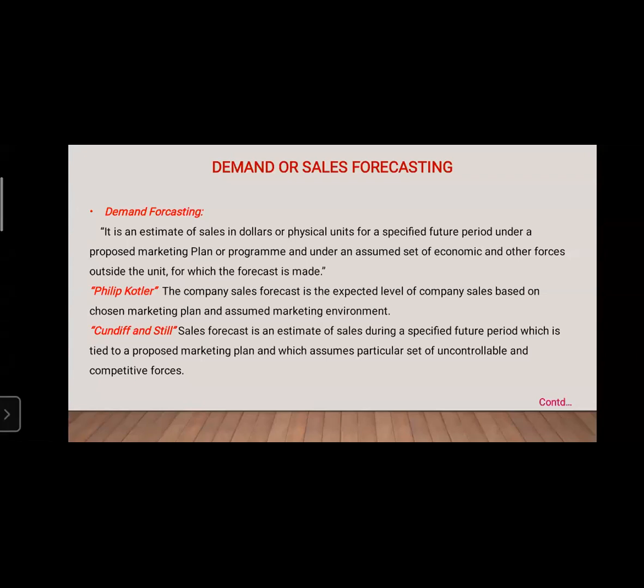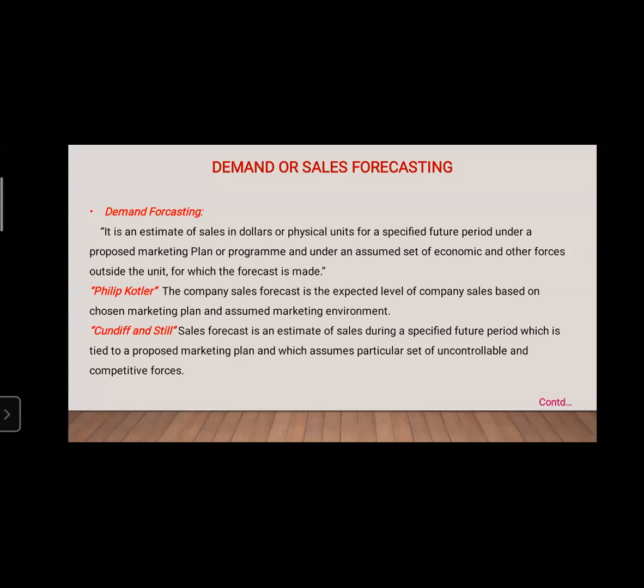So two authors have given two different definitions. One author, Philip Kotler, explains that the company sales forecast is the expected level of company sales based on a chosen marketing plan and assumed marketing environment. So whatever plan you have prescribed for your product, depending on that plan, you may or may not get the correct profits.